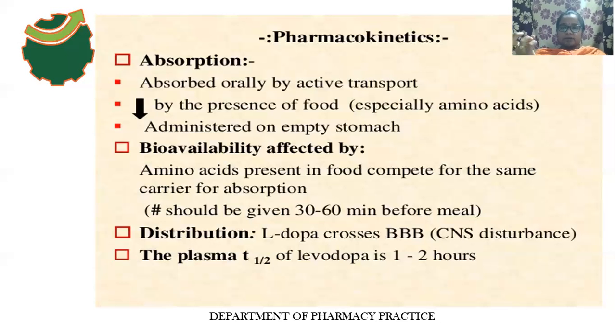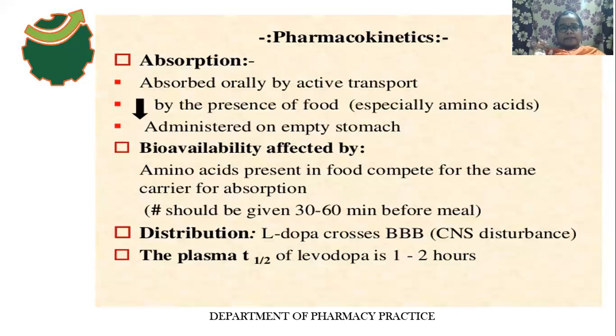So both amino acid and levodopa utilize the same carrier to cross the intestinal wall for absorption. That's why levodopa should be given 30 or 60 minutes before a meal. So levodopa should be taken on an empty stomach.